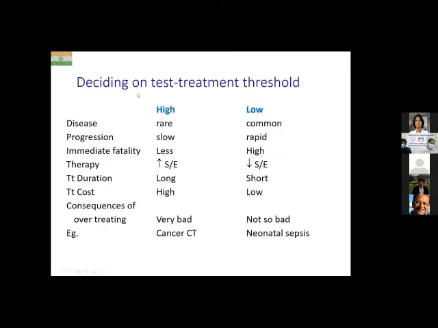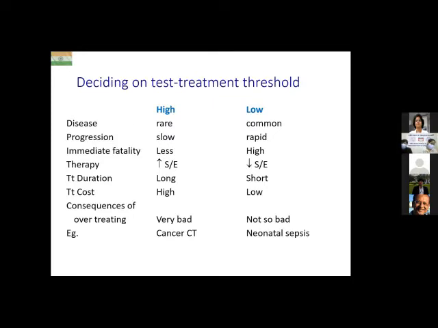Okay, so how do you decide all these thresholds? The test treatment threshold, for instance. So these are just some rules of thumb, that if the disease is rare, if the progression of the disease is slow, if immediate fatality is less, if treatment has a lot of side effects, if the treatment duration is long, the cost is high, and the consequences of over treating are very bad, then you will have a high test treatment threshold. That means you'll have a high threshold for starting treatment. Typical example, cancer chemotherapy. Most oncologists will not start chemotherapy unless they're almost above 95% or 99% sure that the